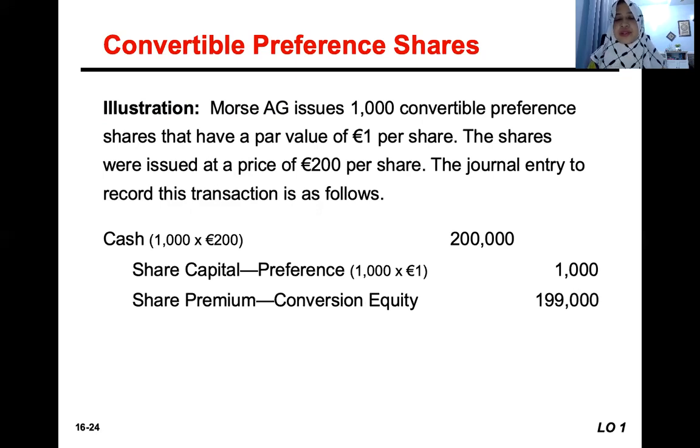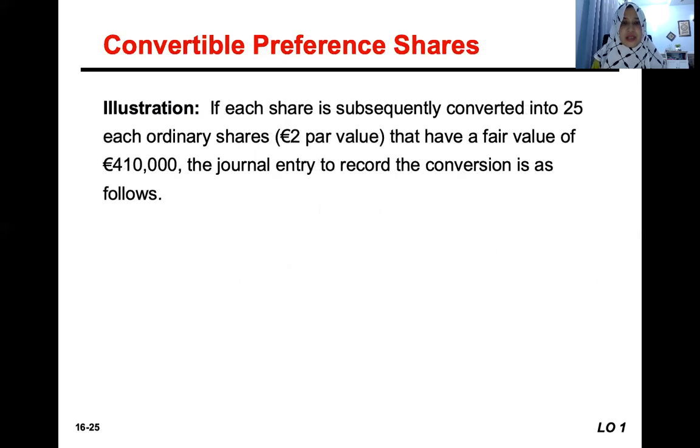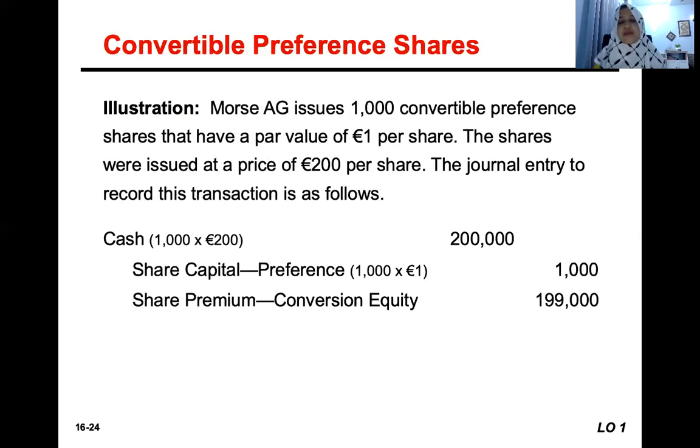Oh yeah, we have to calculate the share premium conversion equity based on present value. Oh, sorry, because this is convertible preference shares, we straightly record the excess amount to share premium conversion equity. We don't record share premium preference shares. If it is a normal preference shares issuance, not the convertible one, then we record straightly into share premium preference shares.